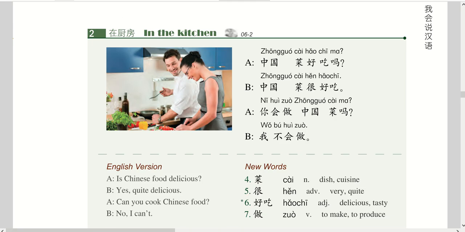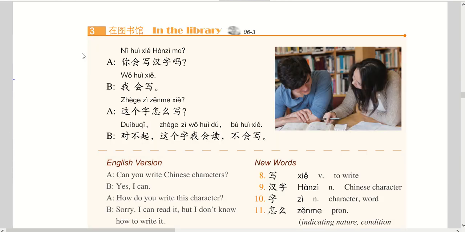So now I can say 我会说汉语. It means I can speak Chinese. 我不会说汉语. It means no, I can't speak Chinese. And the third one is 我会做中国菜. It means yes, I can make Chinese food. So let's move forward to text number 3.